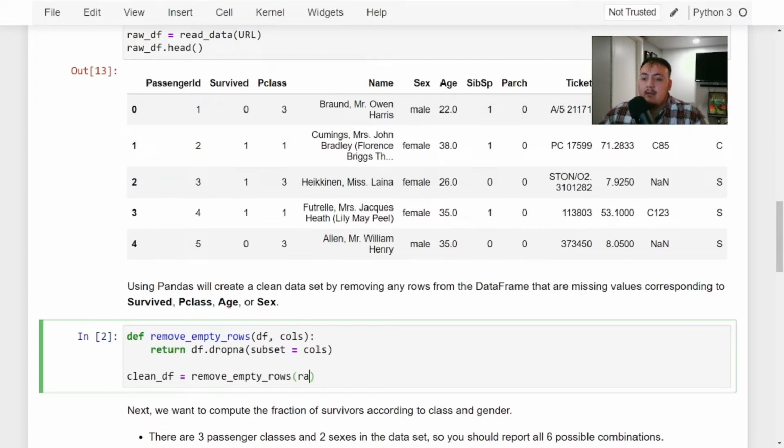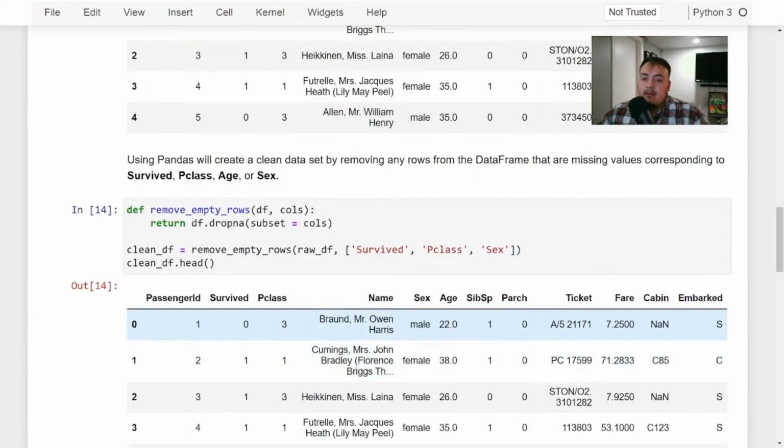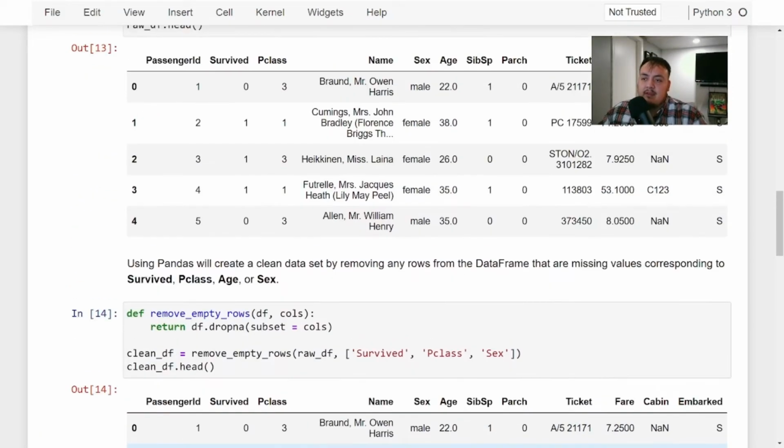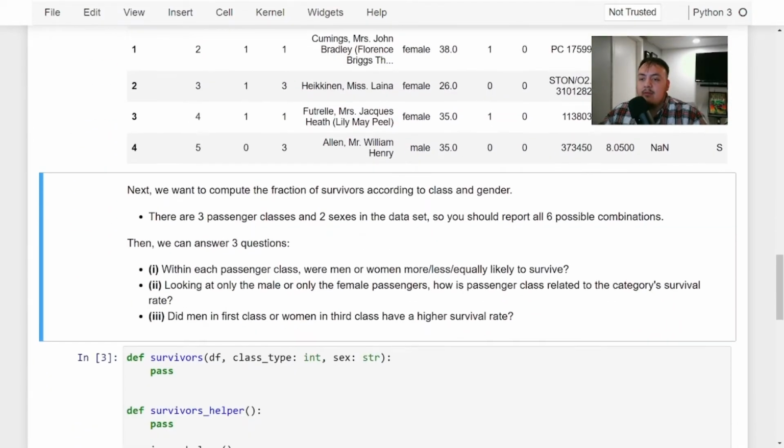and then we're passing in the raw df and the column names survived, P class, and sex. Cool. So now we can take a look at that. Clean df dot head, and we see that they're still very similar things, but we have it clean now. So the next thing we want to do is compute the fraction of survivors according to class and gender.